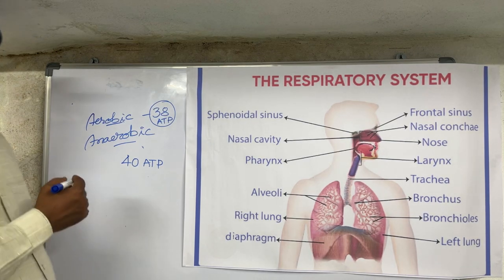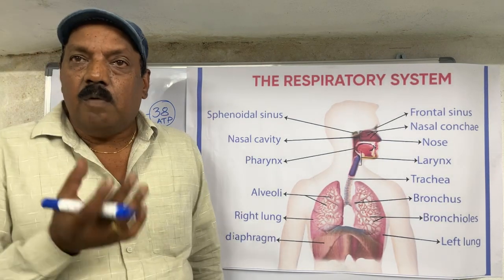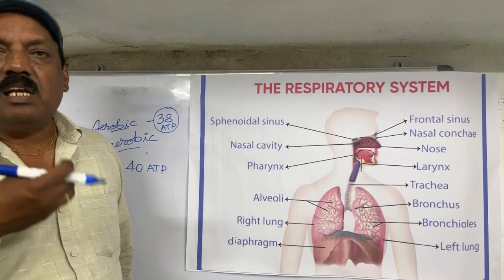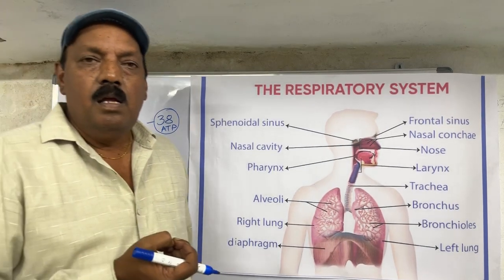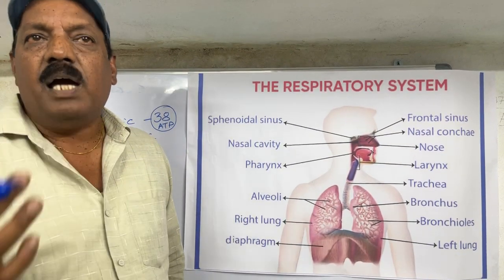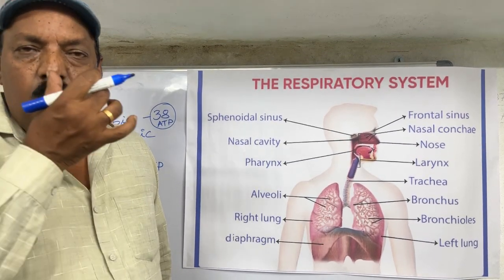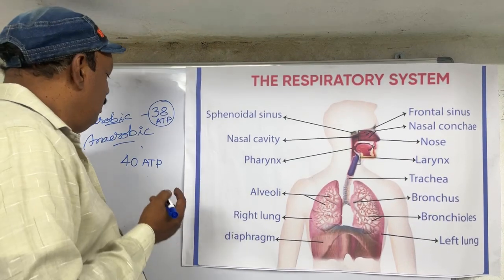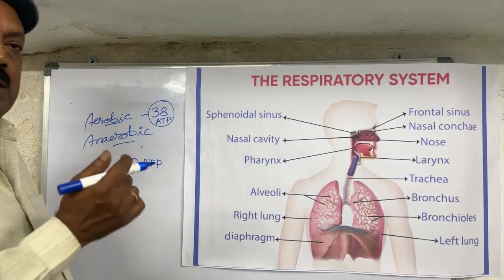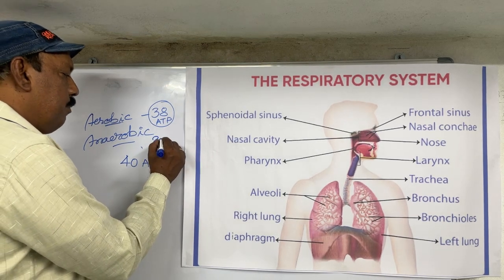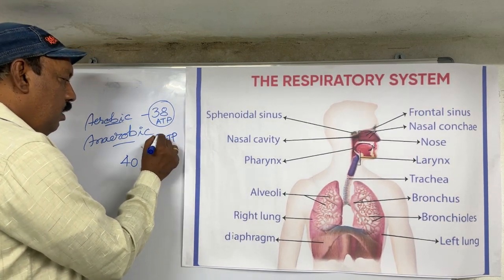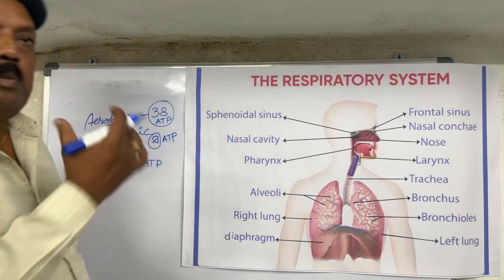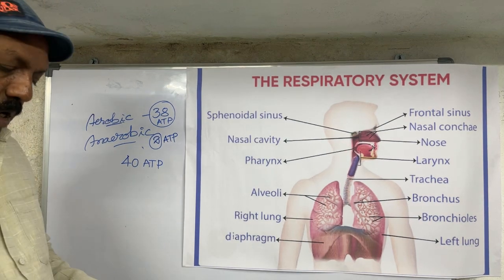And anaerobic respiration takes place in the absence of air, in the absence of oxygen. In the next part I will show you the activities of aerobic respiration and anaerobic respiration, and more topics. But simply, in anaerobic respiration 2 ATP molecules are produced, and 38 ATP molecules from aerobic respiration, total 40 ATP molecules.